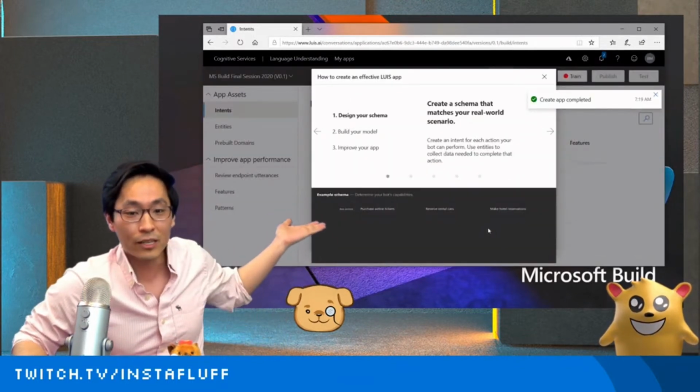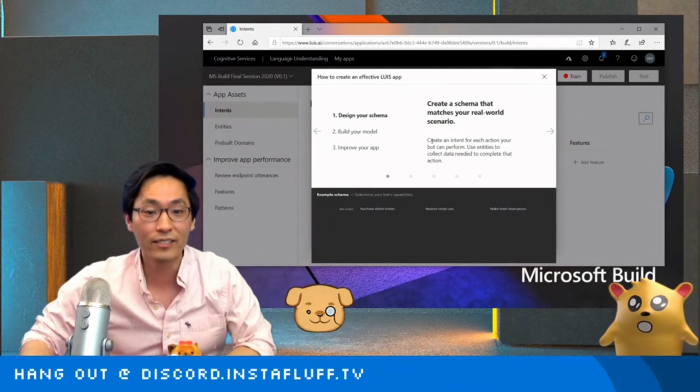And then it'll explain a little bit about how LUIS works. So the first thing it does is design your schema.